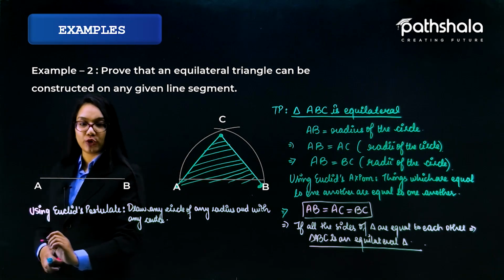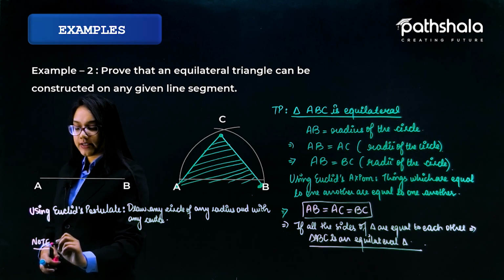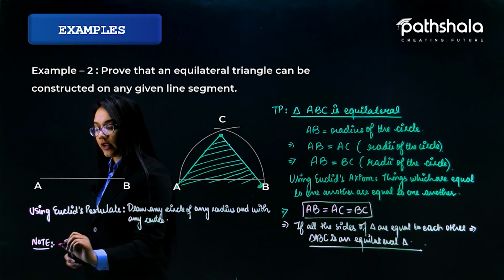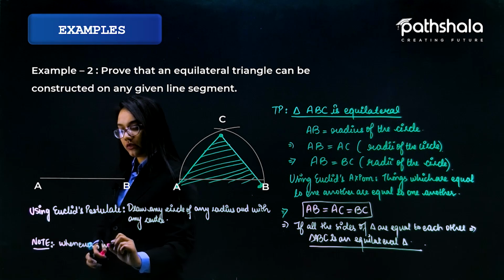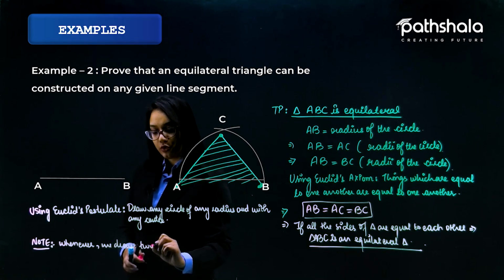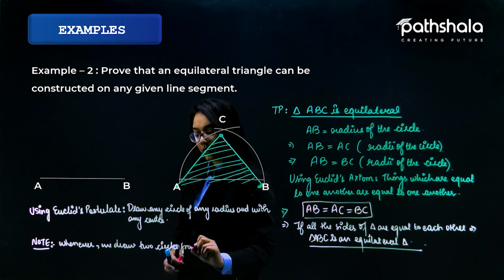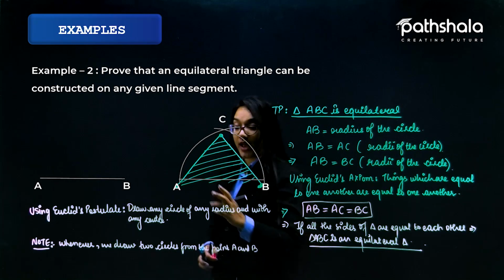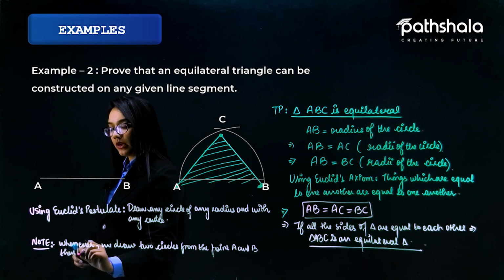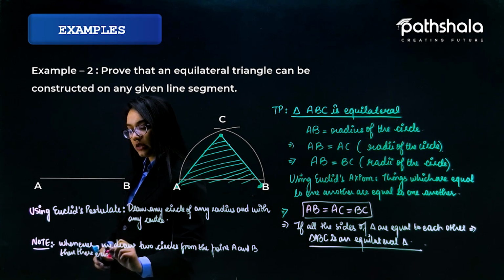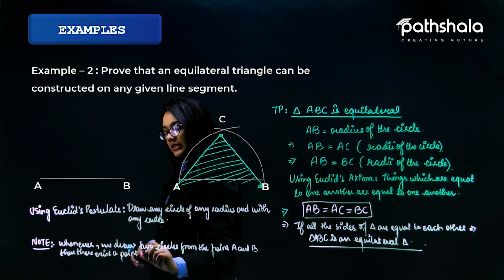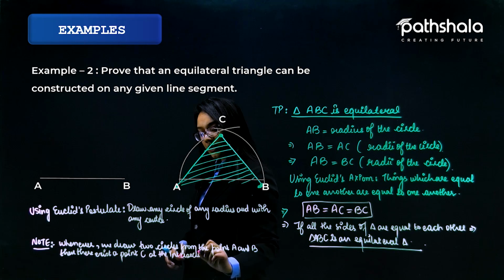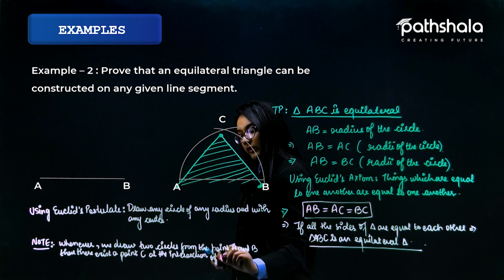But here is a special note for you. Euclid has taken one such assumption as well, which is not mentioned anywhere: that whenever we draw two circles from the points A and B, as we have taken over here, then there exists a point C at the intersection of the two circles.